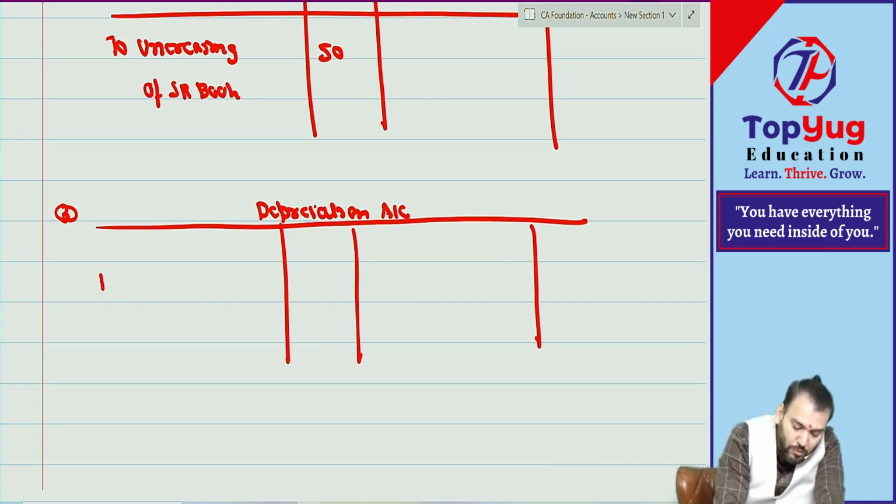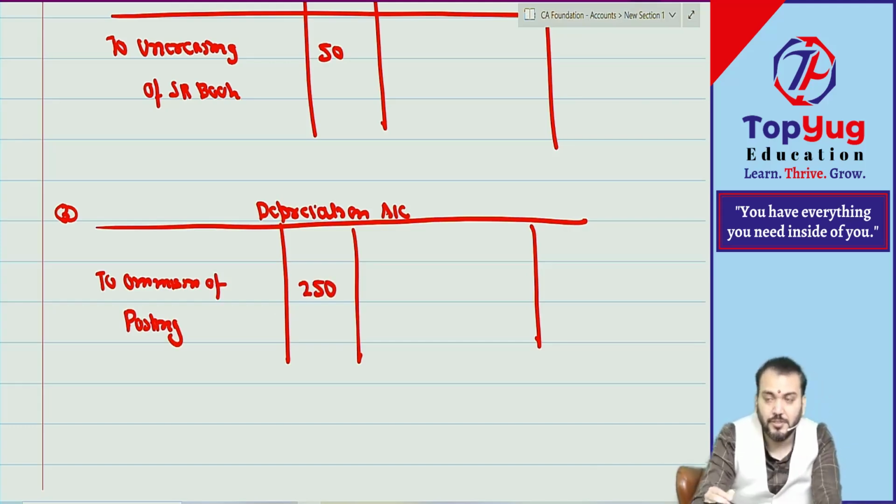So, to omission. This is a partial omission. To omission of posting. How much amount? 250.